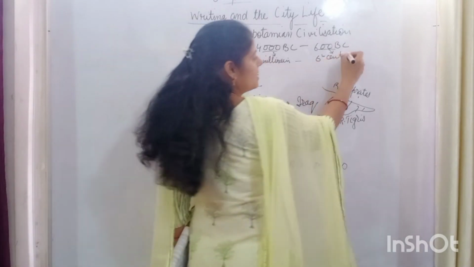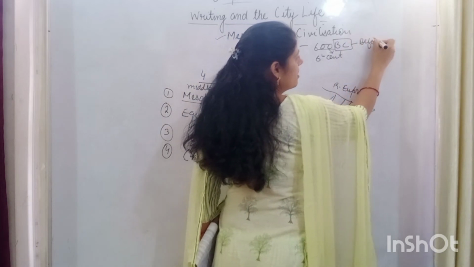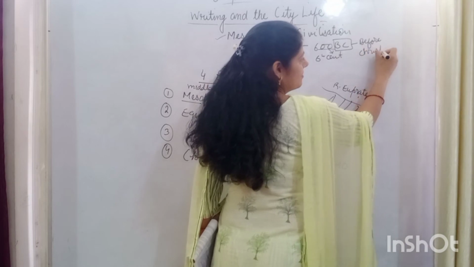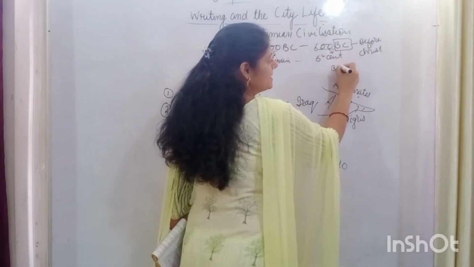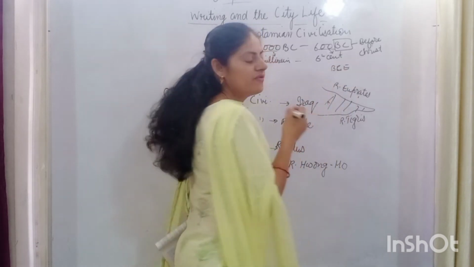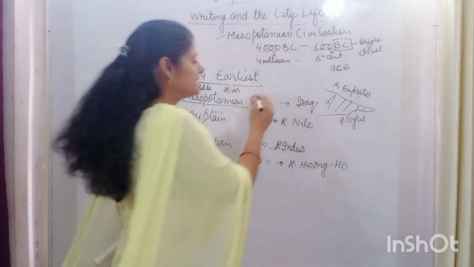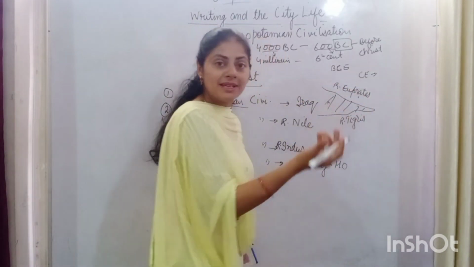Now BC. The full form of BC is before Christ. It is also said to be BCE. BCE means before Christ era. And CE, you have also heard about CE. CE means common era.